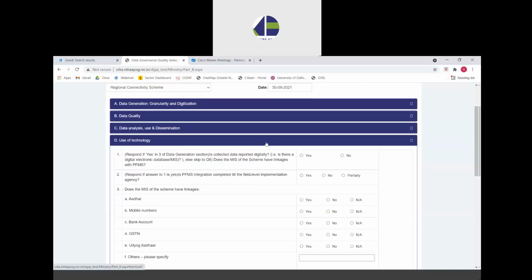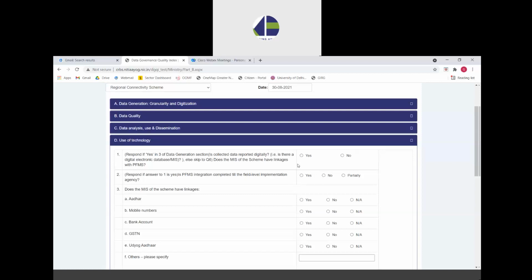The first question within this theme asks whether the MIS has linkages with PFMS. This does not mean a basic link to PFMS on the tab of the MIS. That is not a linkage.